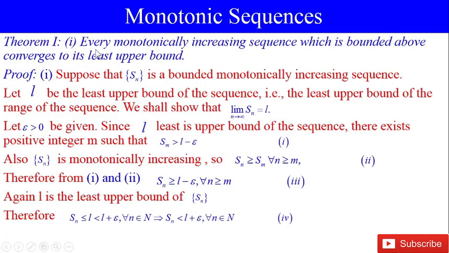Theorem: every monotonically increasing sequence which is bounded above converges to its least upper bound. Proof: suppose that Sn is a bounded monotonically increasing sequence. Let L be the least upper bound of the sequence, that is, the least upper bound of the range of the sequence. We shall show that the limit as n tends to infinity of Sn is equal to L.